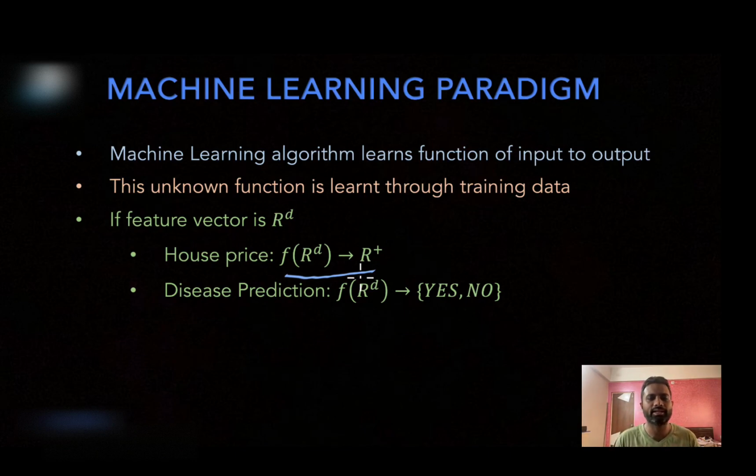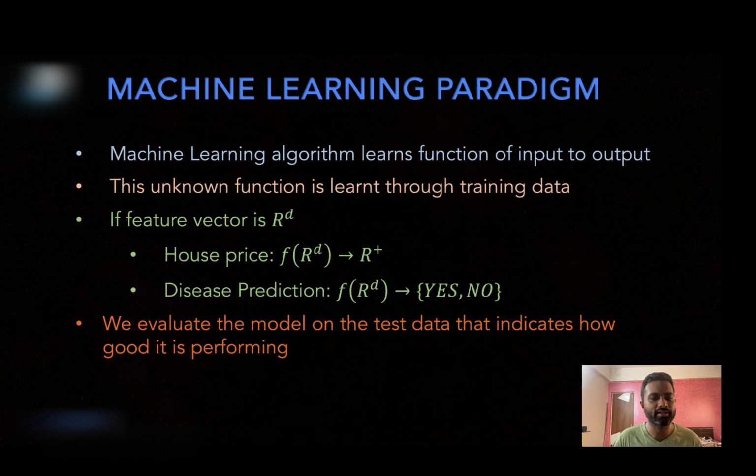Similarly, for disease prediction, the domain remains the same. Think of it that a person has d attributes, and these d attributes are a feature vector that has been given to your machine learning algorithm. Now your machine learning algorithm will finally output yes or no. So it's a kind of categorical output. So only the codomain will change, either in a regression problem or in a classification problem.